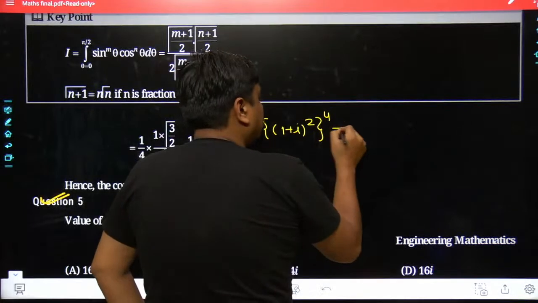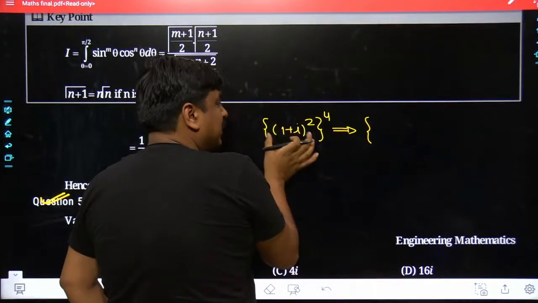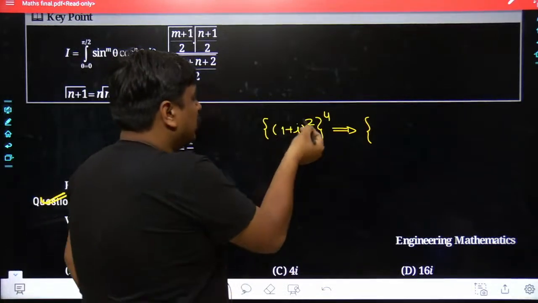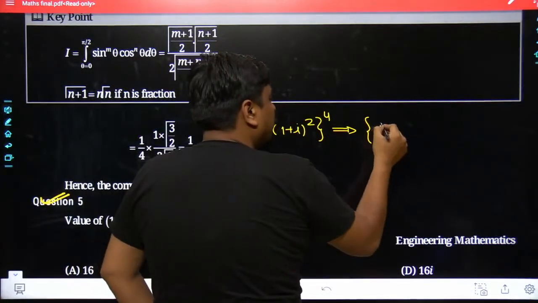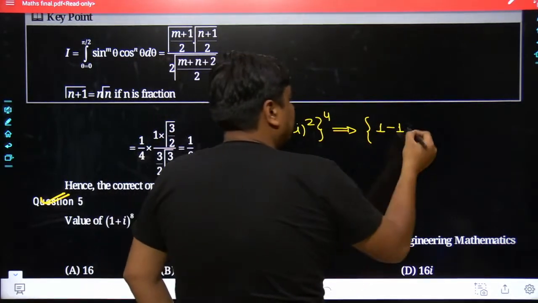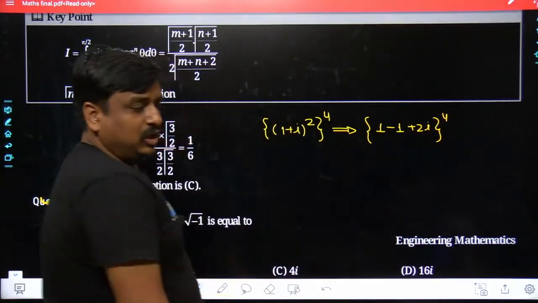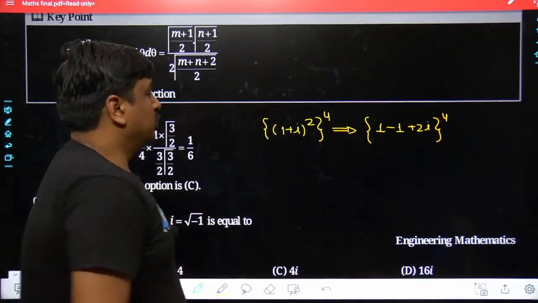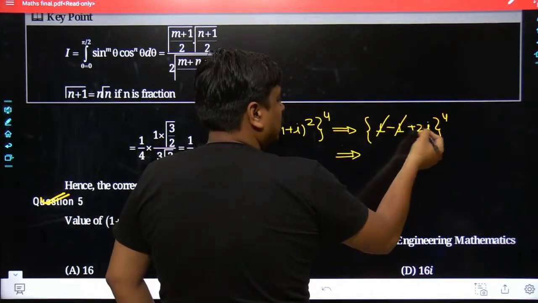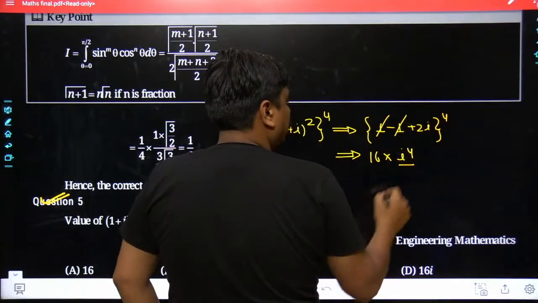See what is happening here. If you expand only the part inside the bracket, (a plus b) to the power of 2, that is a standard identity. The result becomes 1 squared, which is simply 1, then plus iota squared, which becomes minus 1, and at last 2 times i. So we get (2i) raised to 4. Then 1 and minus 1 cancel out. 2 to the power of 4 becomes 16, and here we get i to the power of 4, which is 1.